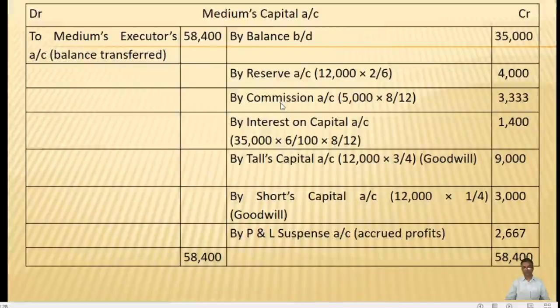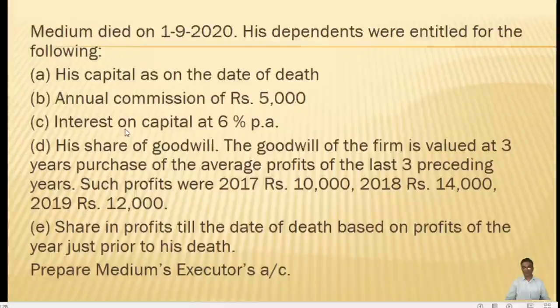The total commission for the entire year is 5,000, but the deceased partner was alive only for 8 months, so we need to calculate only up to the date of death. So 5,000 into 8 by 12, that is 3,333.